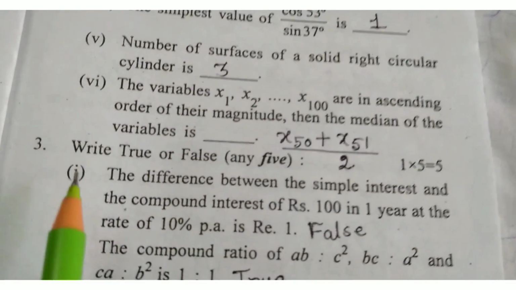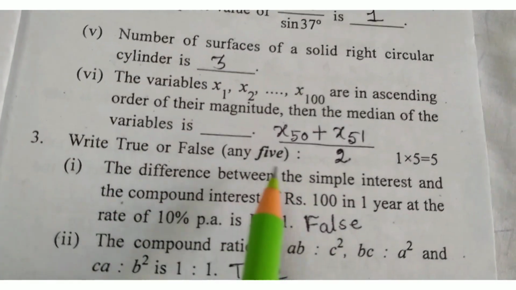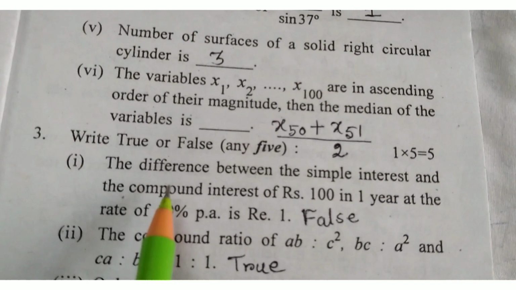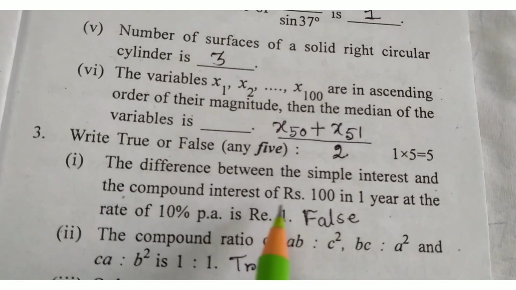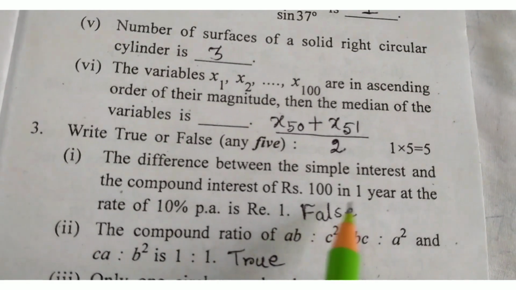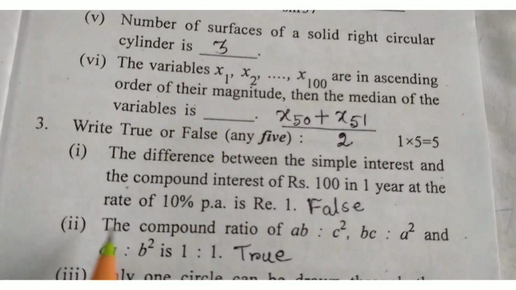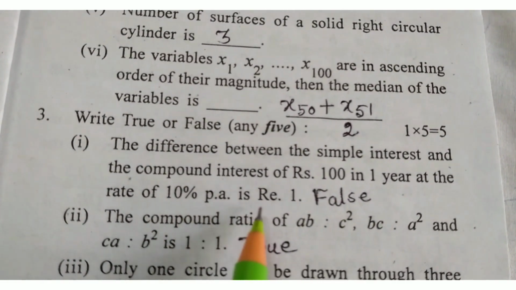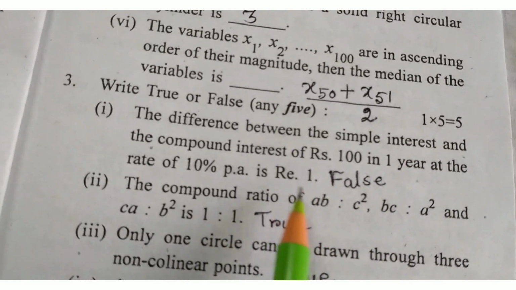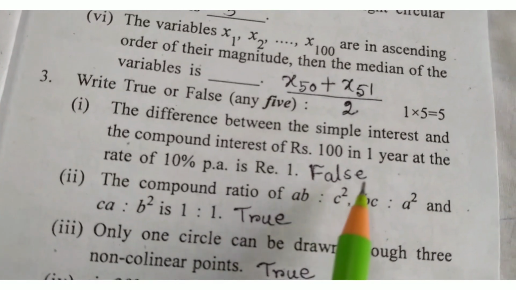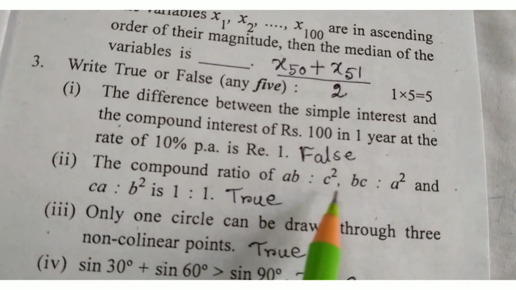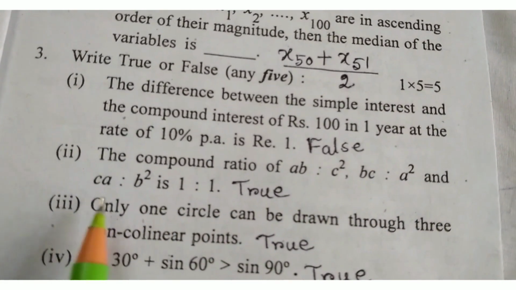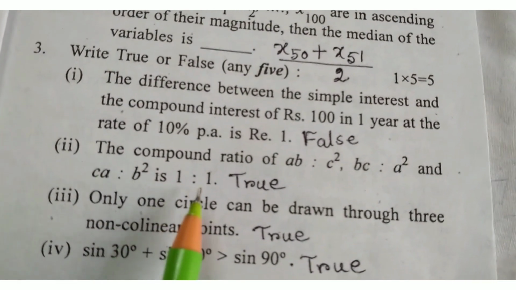Next, question number 3, write true or false, any 5. First, the difference between the simple interest and the compound interest of rupees 100 in 1 year at the rate of 10% per annum is rupee 1. Answer false. The compound ratio of AB is to C square, BC is to A square and CA is to B square is 1:1.